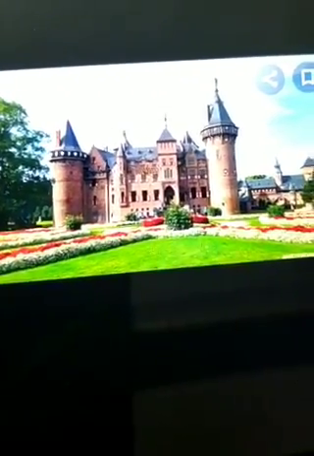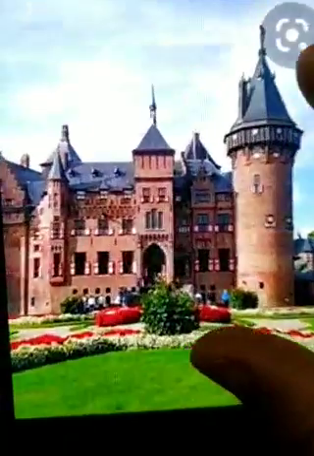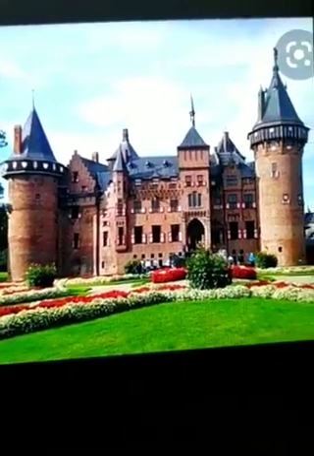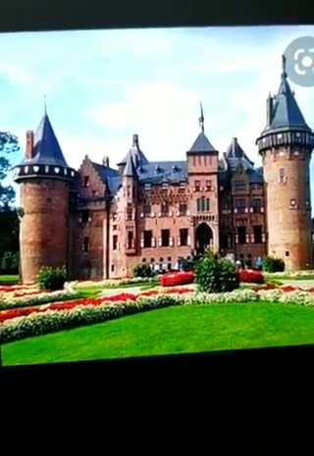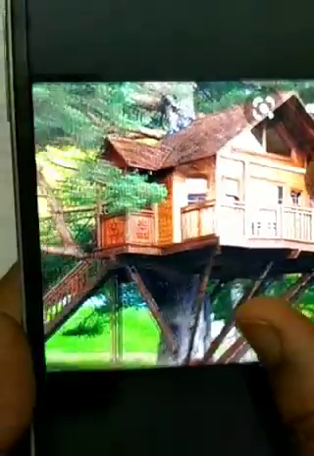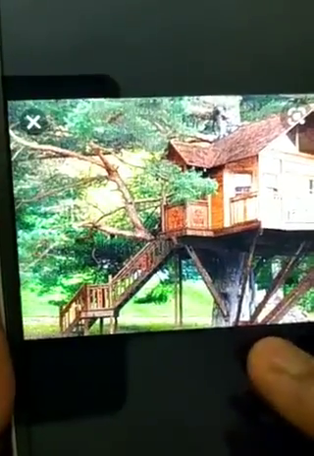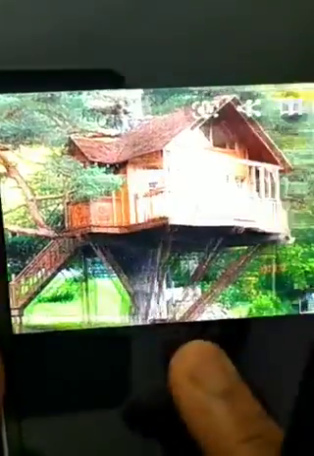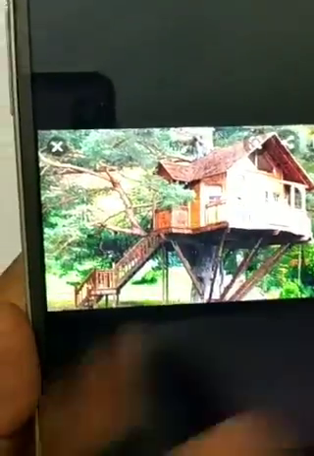Then this is known as castle, a very very big house. You can see such a big house, like the palace of the kings and queens. Then you can see here, this is the house made on the tree. You can see the stairs here. So such type of houses also are there.